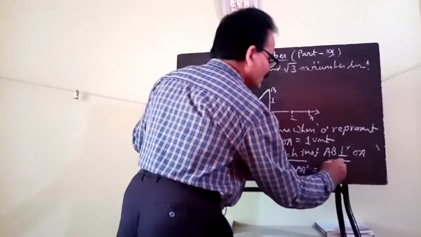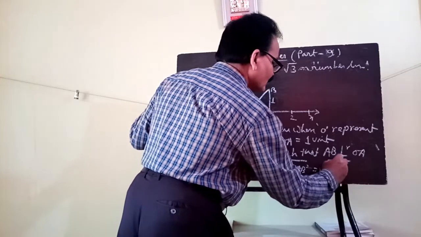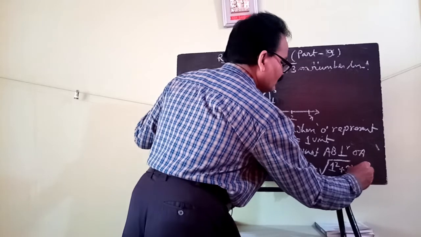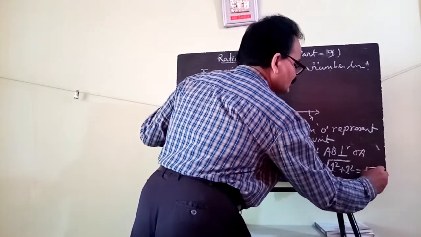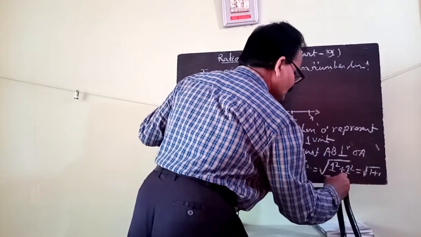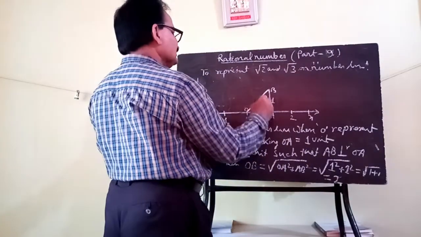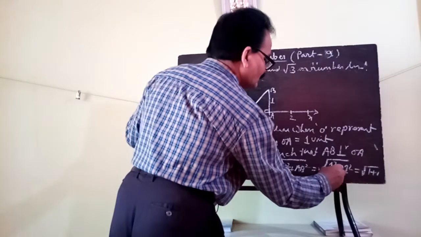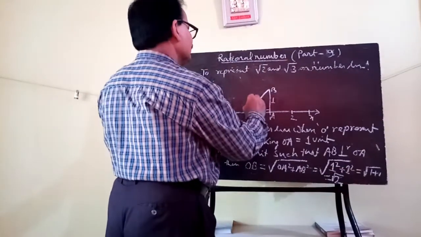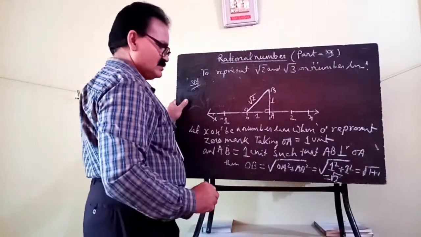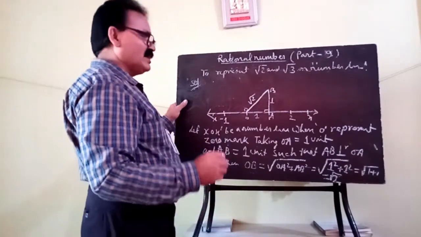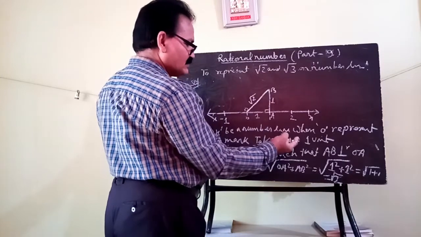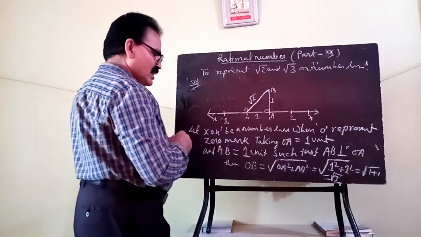OA is 1 unit, so 1 squared plus 1 squared, that is 1 plus 1, which is 2. So OB is the square root of 2. But our target is to draw square root of 2 on the number line. Now you have to write.